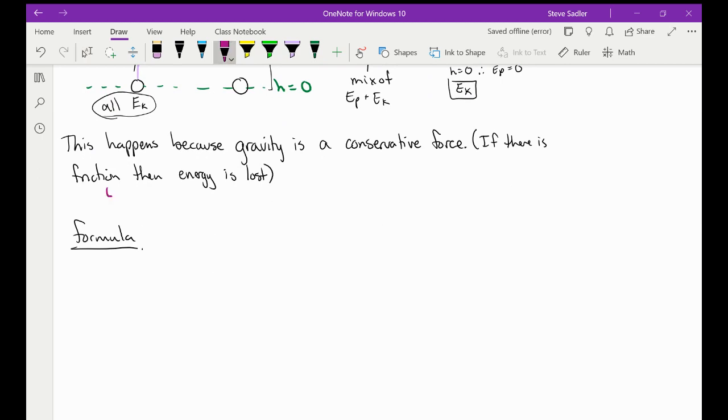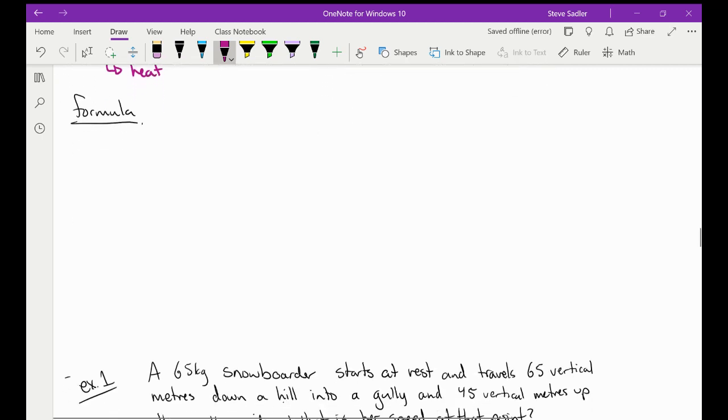So yeah, friction converts energy into heat or thermal energy. So the formula that we're dealing with is energy initial is equal to energy final. The energy initially should always equal the energy final, and you can break that down even further because energy initial can be energy kinetic initial plus energy potential initial, and that has to equal energy kinetic final plus energy potential final.